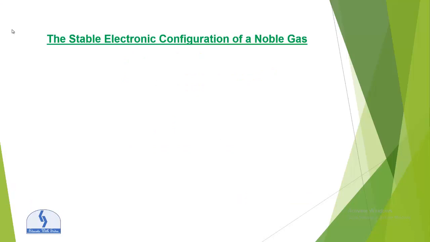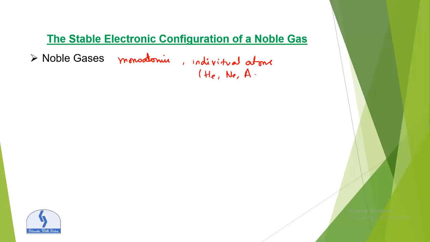The stable electronic configuration of a noble gas. What are noble gases? Noble gases are basically monoatomic gases, and they exist as individual atoms. For example, helium, neon, argon, krypton, xenon and radon. These atoms are stable and unreactive.